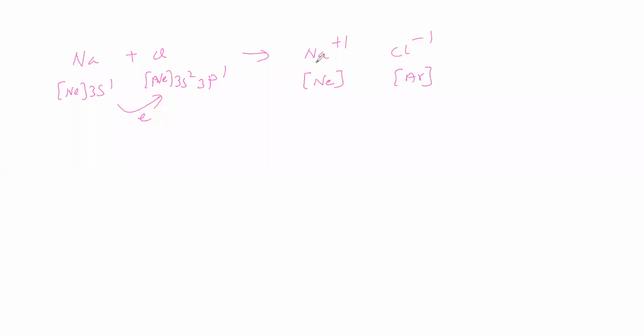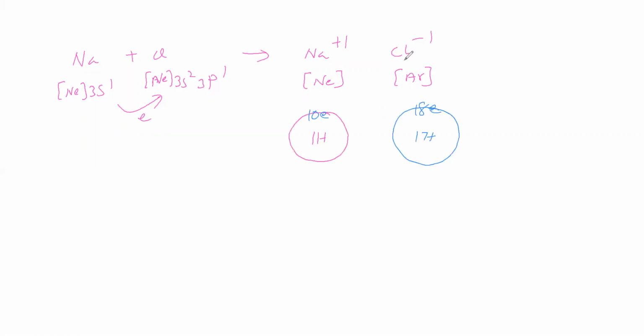Okay. Now this Na plus nucleus contains 11 protons and the electron cloud contains 10 electrons. For Cl minus, the nucleus contains 17 protons and the electron cloud contains 18 electrons.